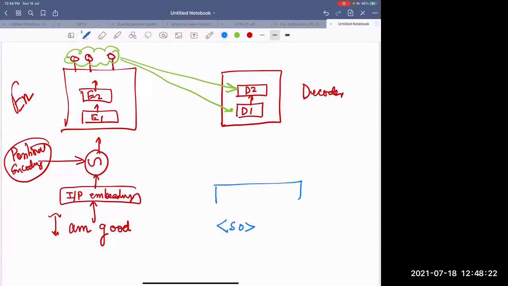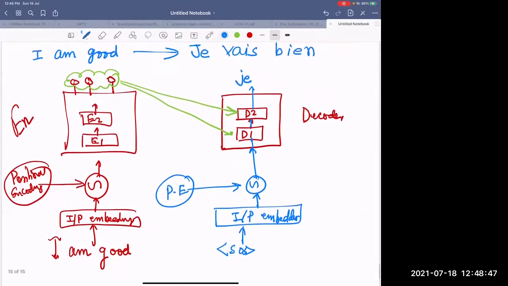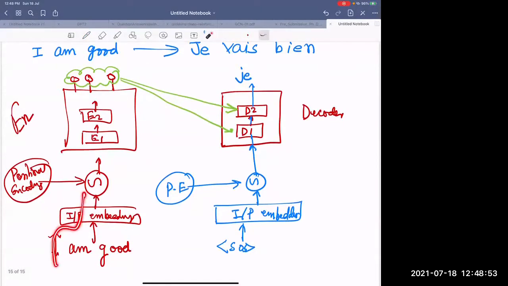So when this SOS, first that will go into the embedding, input embedding. Then you also have the positional embedding. Both of these things got added, given to my decoder. Decoder takes it, keeps on doing, and finally it will create what? It needs to create JE as the first word. It has seen I am good. So I goes in, M goes in, good goes in, and they are not going one by one, by the way, and that is the difference.